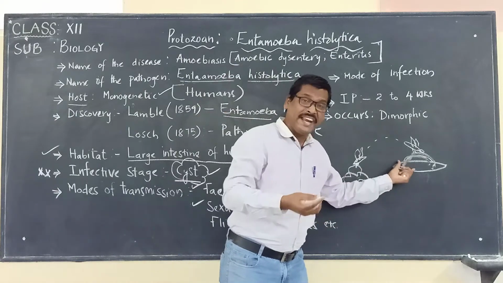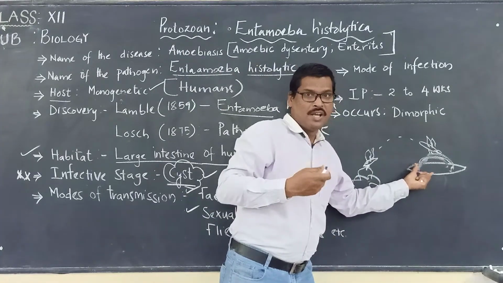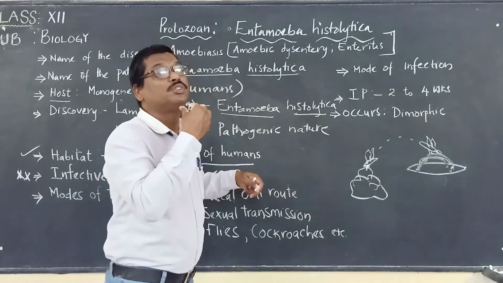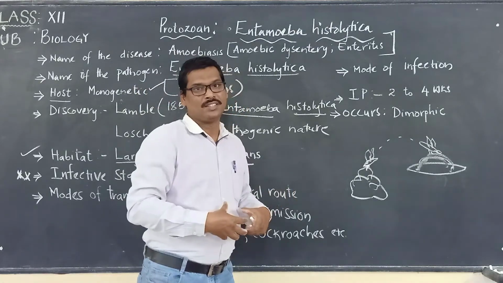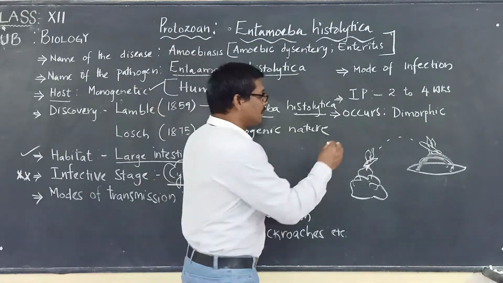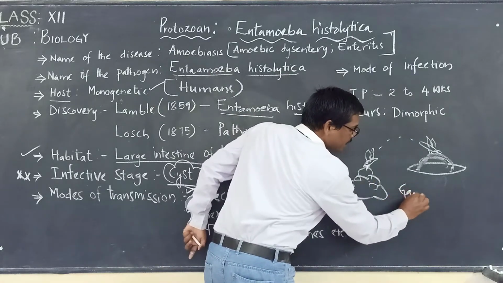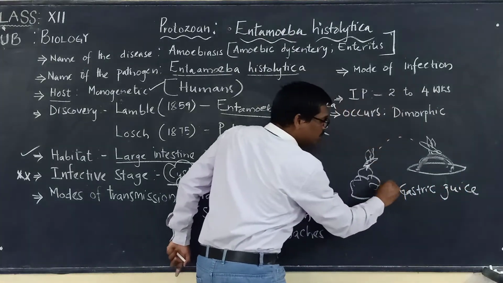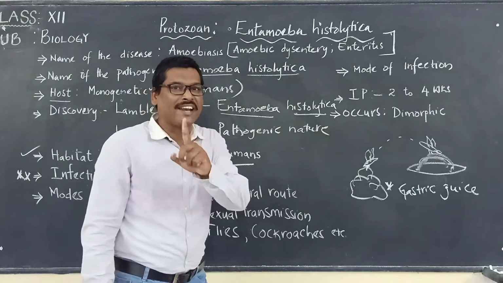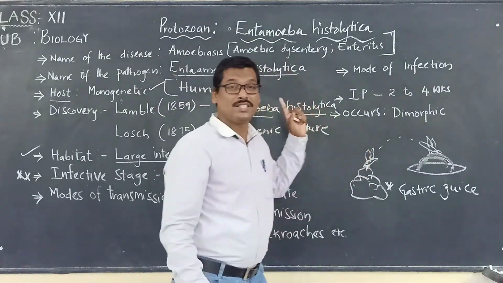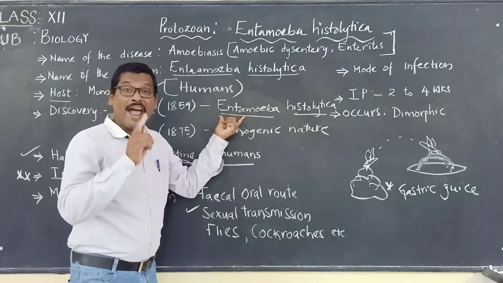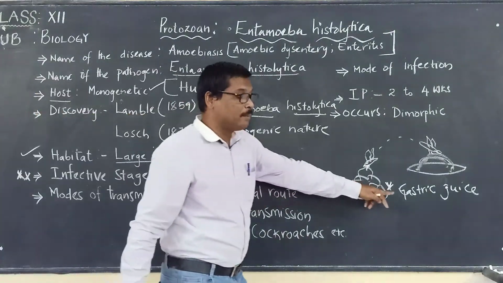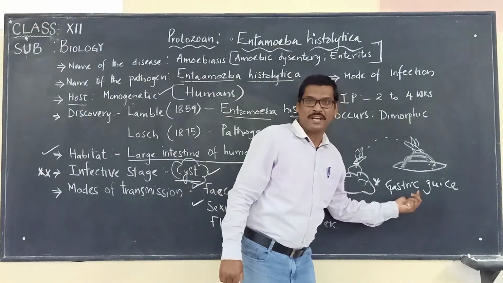And when a person eats this contaminated food, Entamoeba histolytica moves through the mouth, through the esophagus into the stomach, where gastric juice is produced. Very important to make note: gastric juice cannot destroy the cyst, which is Entamoeba histolytica in the infective stage. It cannot be destroyed by the gastric juice.